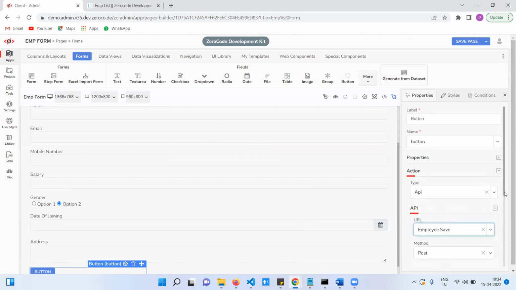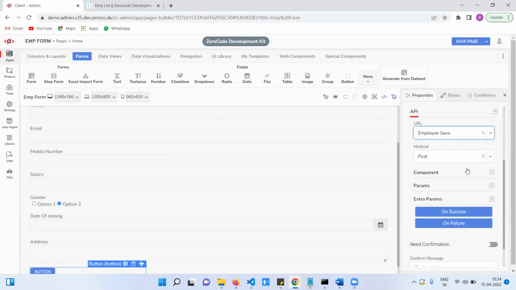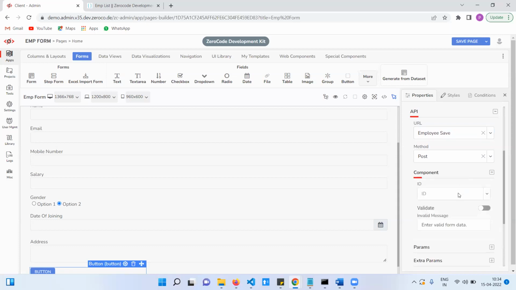Employee save. Already we created. Here we need to specify which component we need to submit. Employee form only. Are you going to validate? Yes. If it is not valid, what message we need to show? Enter valid format. That is fine for now. Okay. Save page.